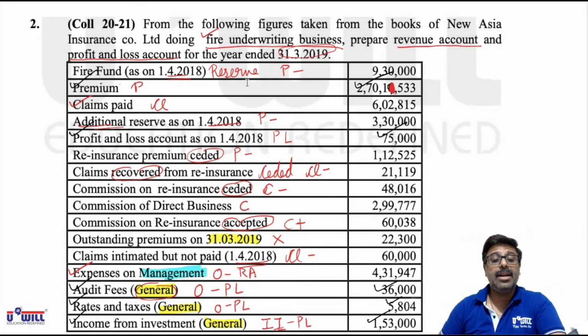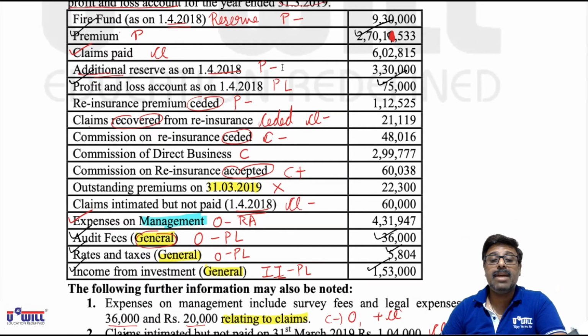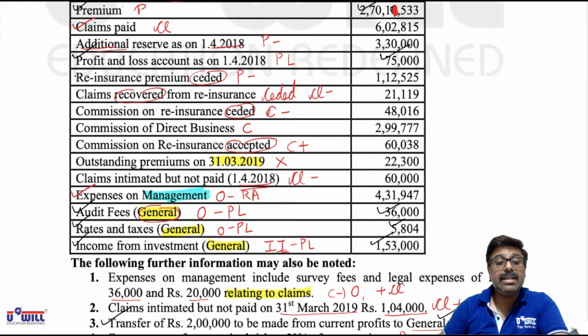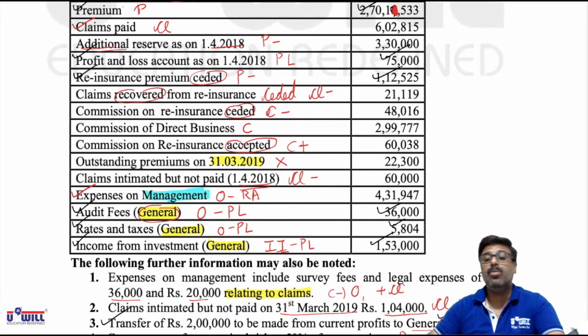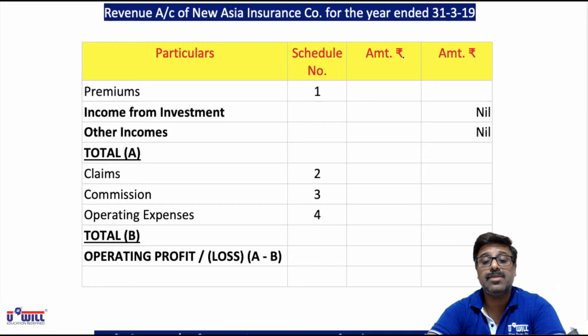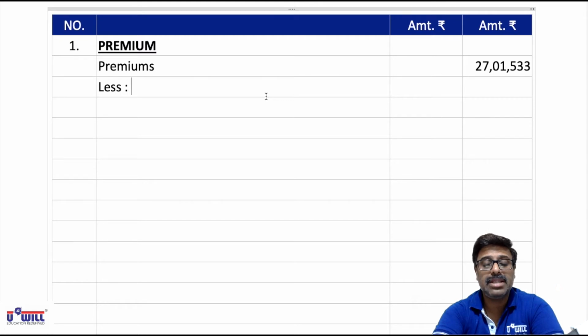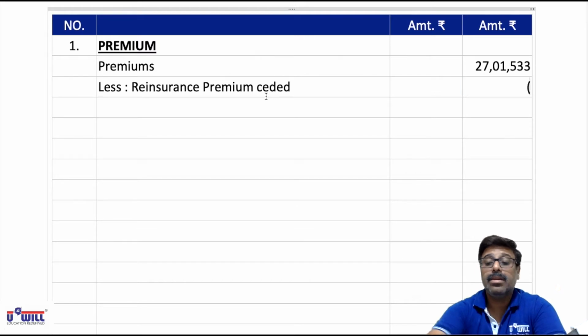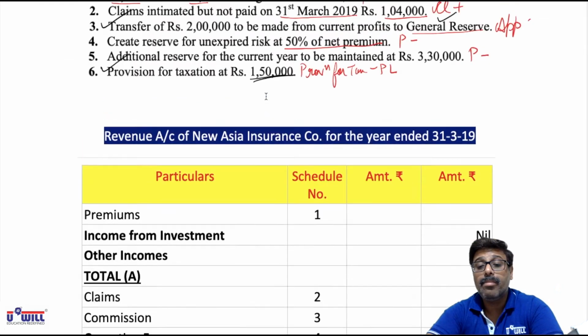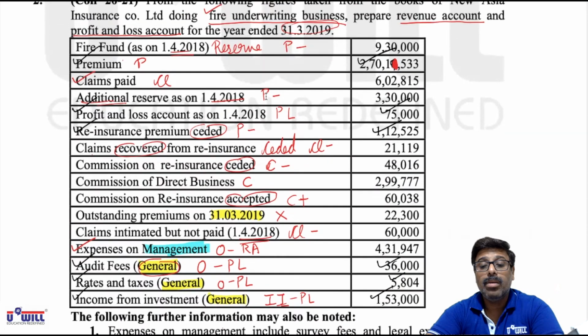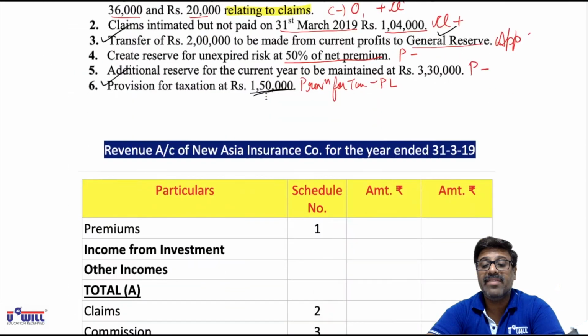So this will write later on. Even additional reserve will minus at the end. First we'll take this reinsurance premium ceded 112525. We'll minus this first. So reinsurance premium ceded will minus 112525.